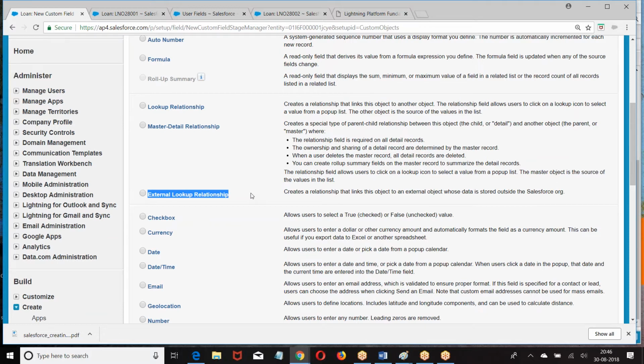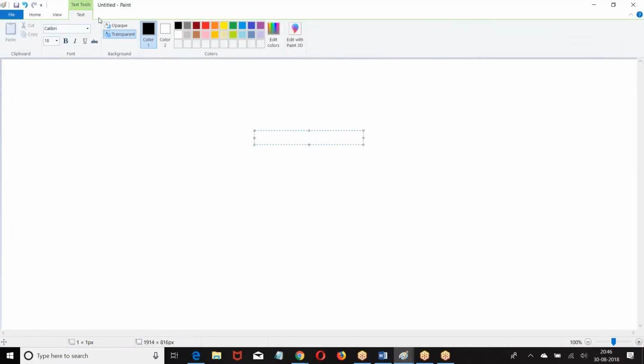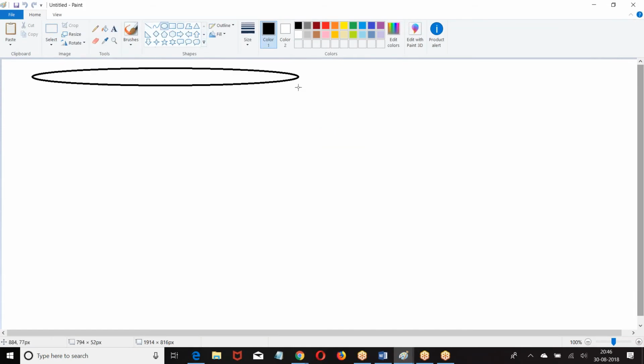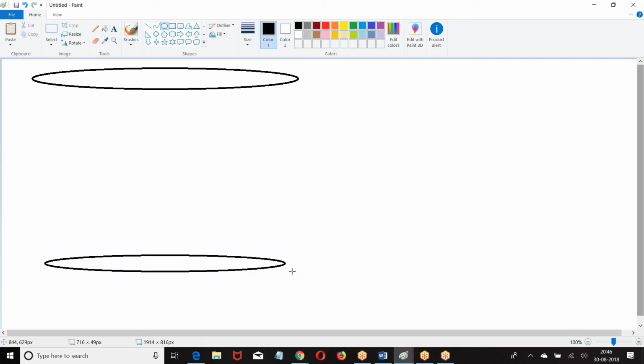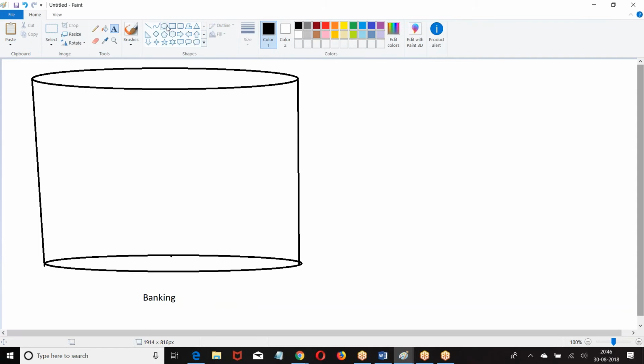Now look at this. Let us say we have an Oracle database. In the Oracle, we have some tables. Or in a banking application, we have some customer.